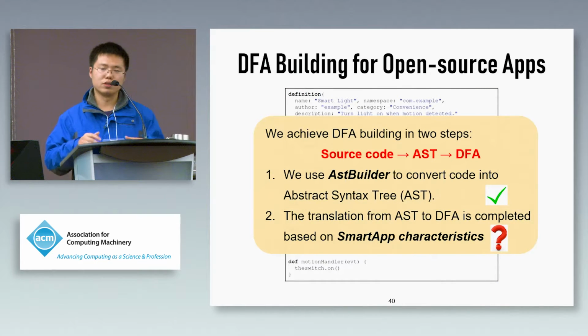Building the DFA follows two steps. The first step is using the AST builder to convert the source code into the abstract syntax tree. It's very easy. We can just use the AST builder to achieve this goal. The second is translating the AST to DFA based on our observation of SmartApp characteristics. I will show the details.